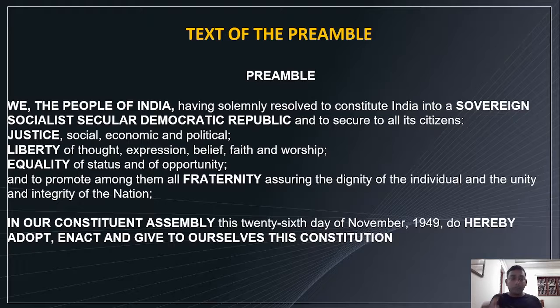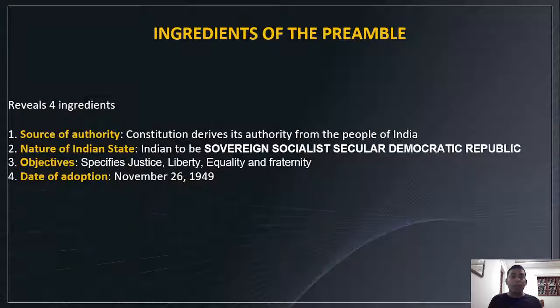So you can see terminologies like socialist, secular, and integrity were added in the 42nd Constitutional Amendment Act, which was in 1976. You can see many terminologies like sovereign, socialist, secular, democratic, republic, justice, liberty, all in caps, and equality, fraternity. We will discuss all these terminologies one by one.